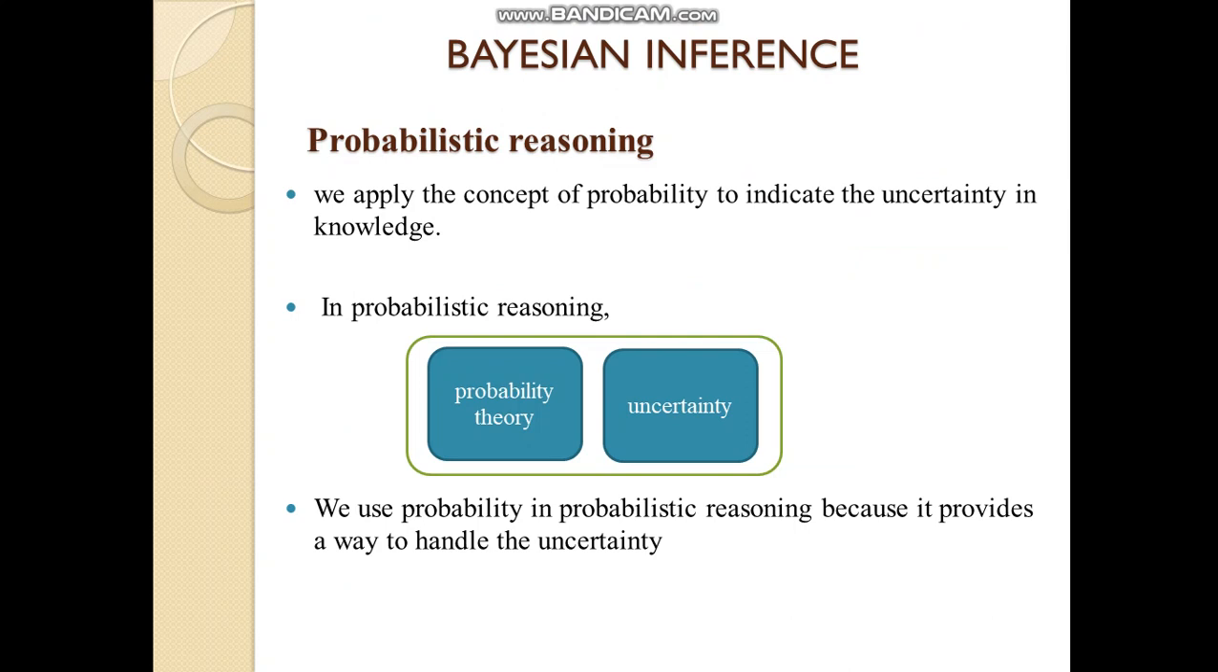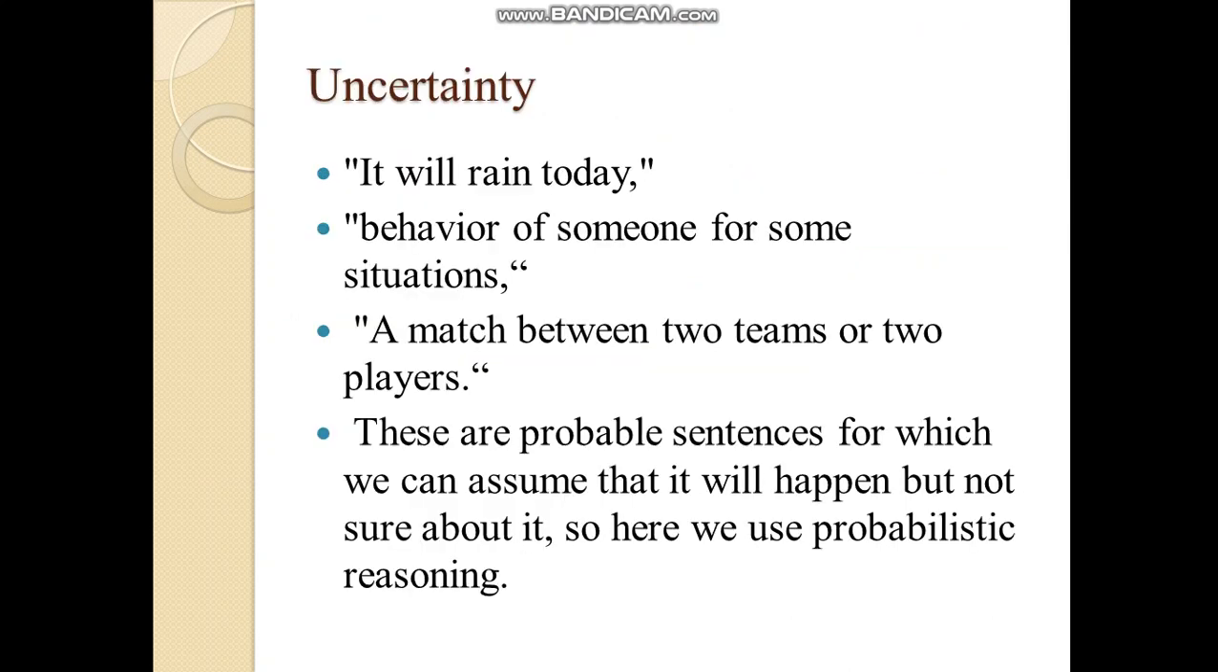In Bayesian inference, first we see what is probabilistic reasoning. We apply the concept of probability to indicate the uncertainty in the knowledge. Probabilistic reasoning is the combination of probability theory and uncertainty. We use probability in probabilistic reasoning because it provides a way to handle the uncertainty. So what is uncertainty?